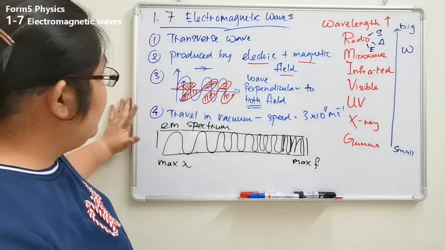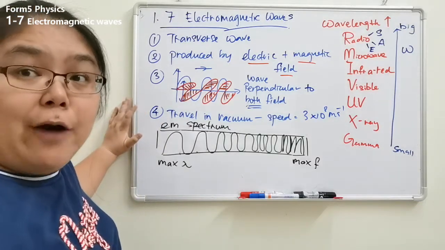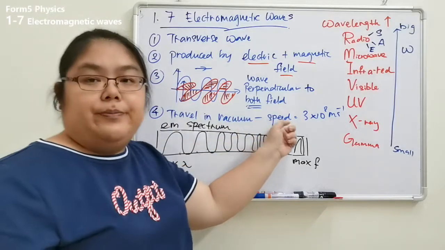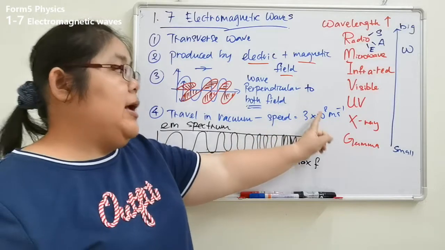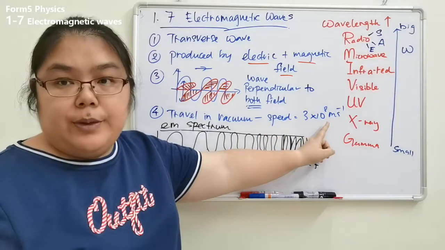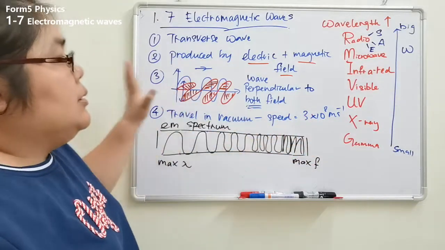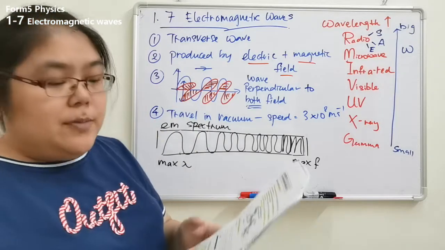Okay, number four is they travel in vacuum. How fast? Speed of light. Remember, speed of light is 3 times 10 to the power of 8 m/s, everyone. Okay, so now this is the characteristics of the electromagnetic wave.